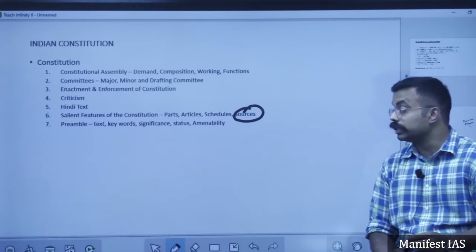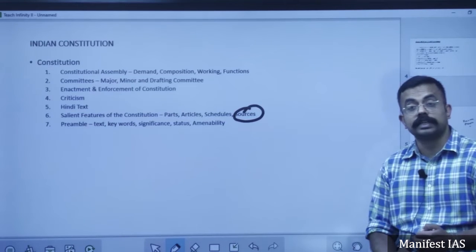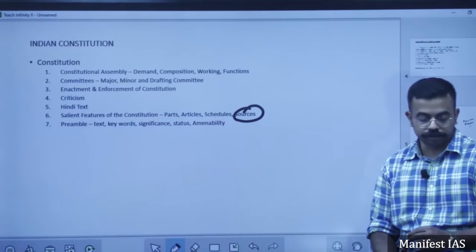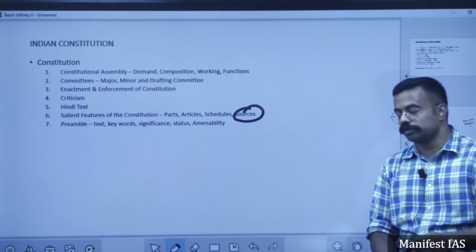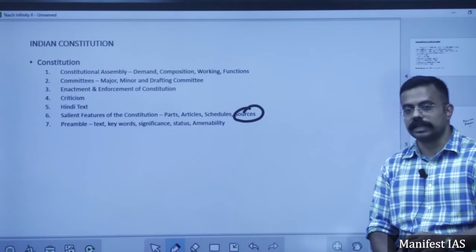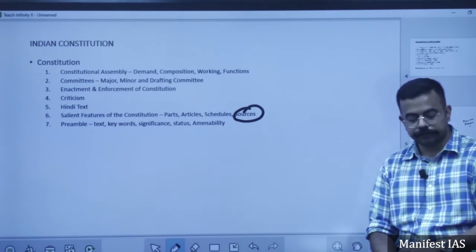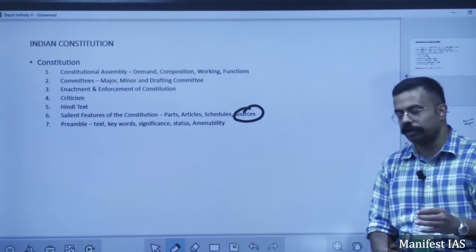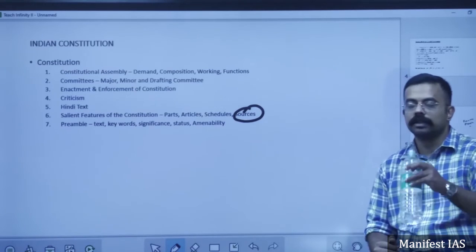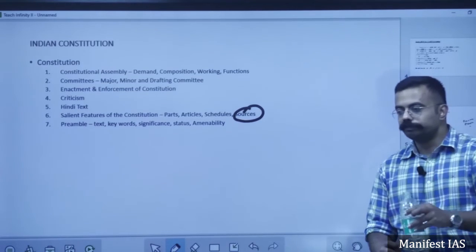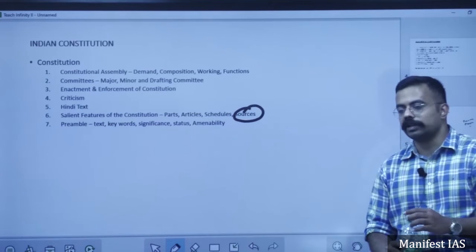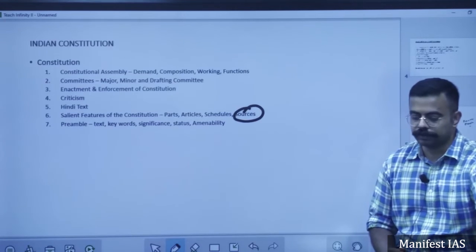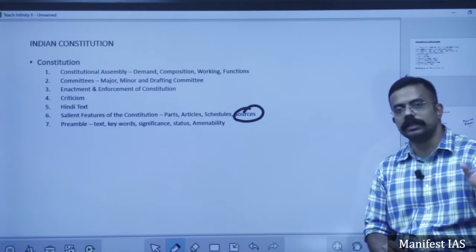So this word socialist was adopted by the 42nd Constitutional Amendment, which is also called the mini constitution. Secular, this word was also adopted by the 42nd Constitutional Amendment, also called the mini constitution, as said earlier. Secular means what? The state does not endorse any particular religion, whereas on the other hand, the state gives equal support to all the religions.